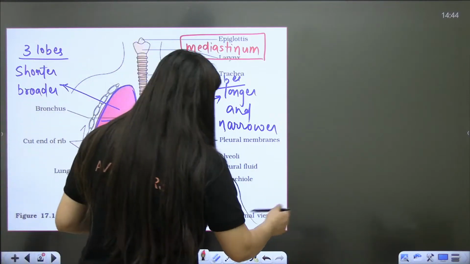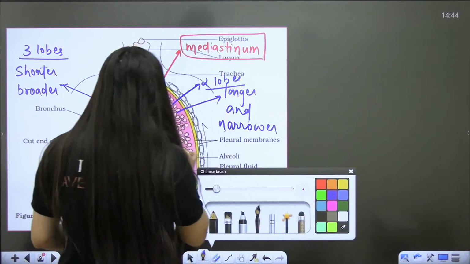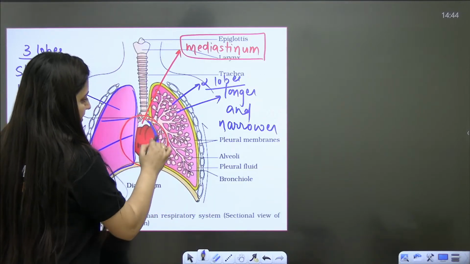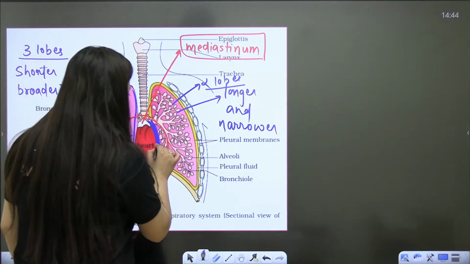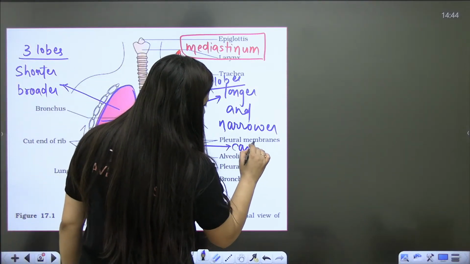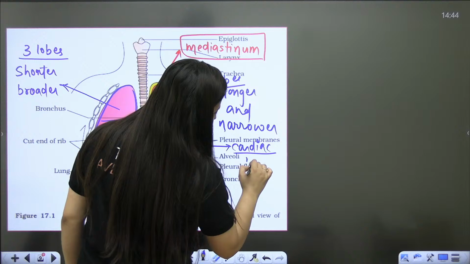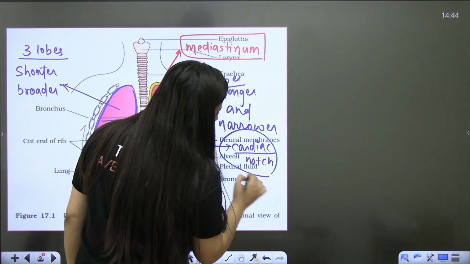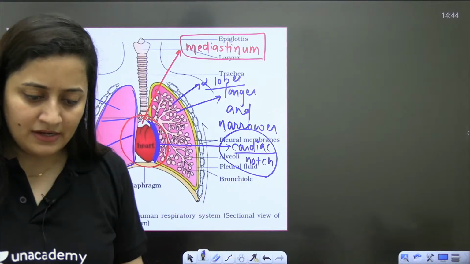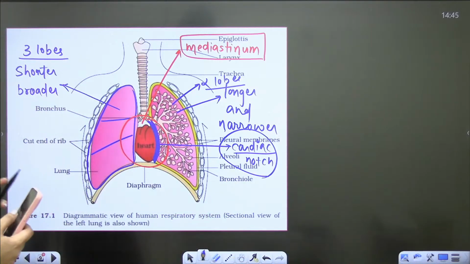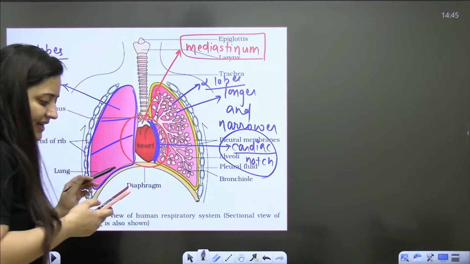So here on the left side, what will we see? What is it? Yes, students, what is it? In the left lung you will see the cardiac notch. The heart is a bit pushed towards the left side, so the left lung will have this notch-like structure, we call it the cardiac notch. Students, any doubt?